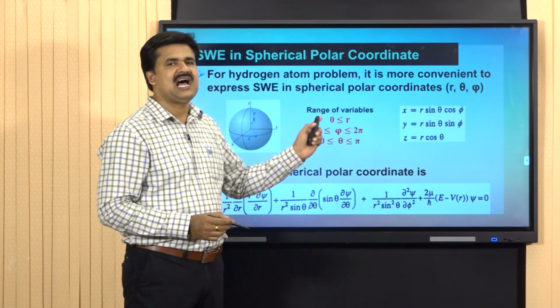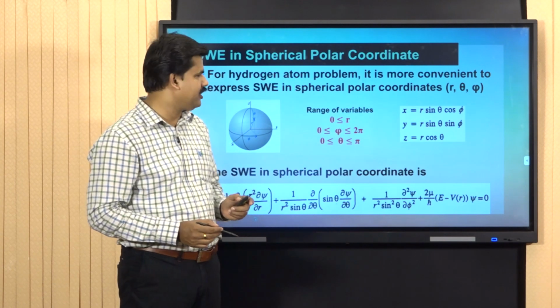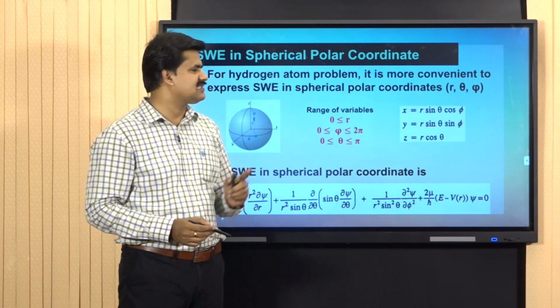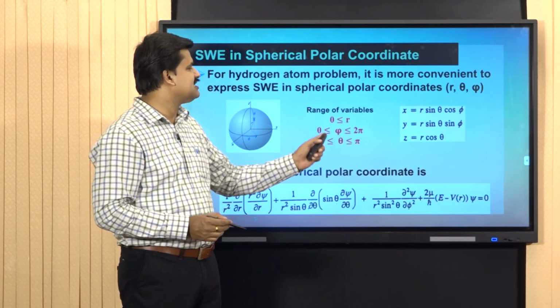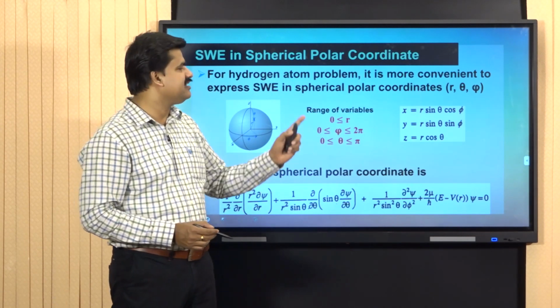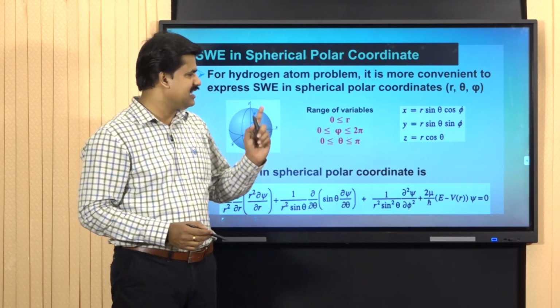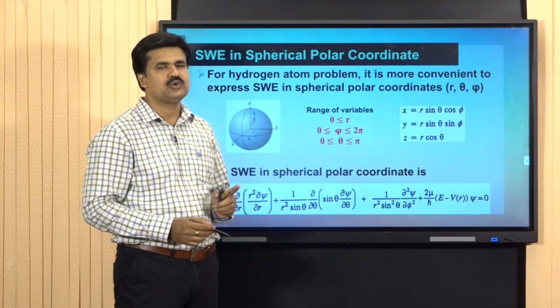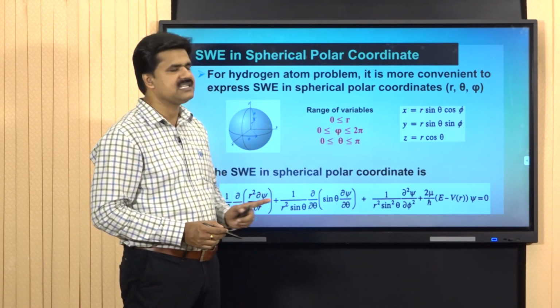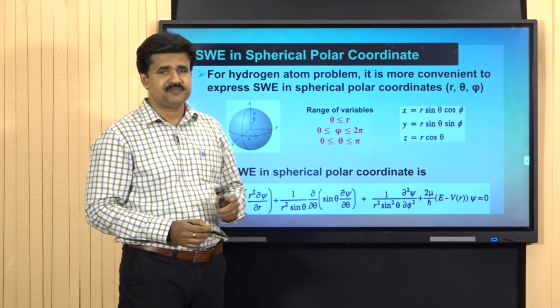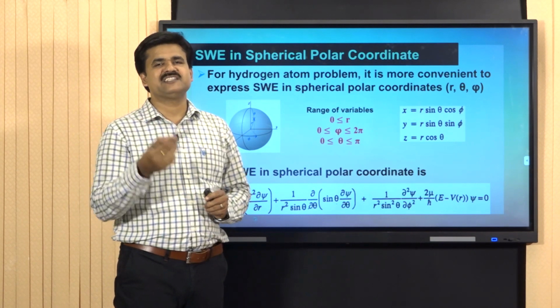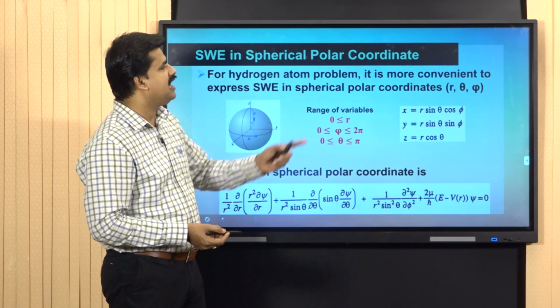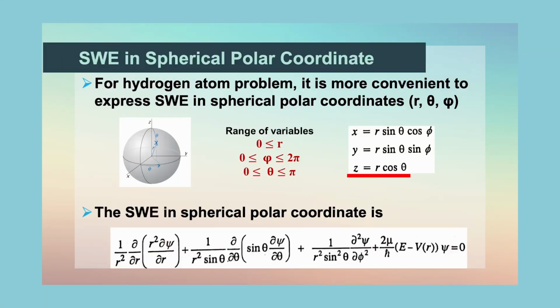The ranges of the three variables are shown here. r can be from 0 to any higher value, and the range of phi is between 0 and 2 pi, that is 0 less than or equal to phi less than or equal to 2 pi, and the angle theta has a range from 0 to pi. That means theta has a range of 0 less than or equal to theta less than or equal to pi. This is about the range of theta, this is about the range of phi, and this is about the range of r. And finally, there is a relation between the spherical polar coordinate and the Cartesian coordinate. Here this is the relationship: x is equal to r sin theta cos phi, y is equal to r sin theta sin phi, and z is equal to r cos theta.